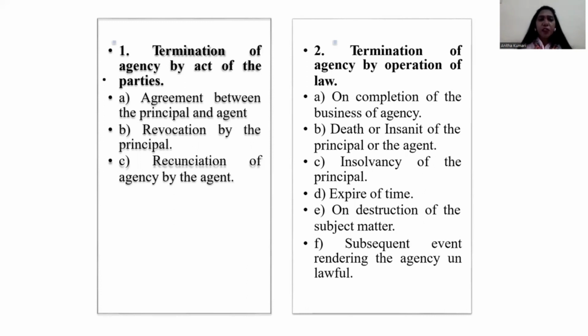Under the termination of agency by act of the parties: number one, agreement between the principal and agent; revocation by the principal; renunciation of the agency by agent. Then under the termination of agency by operation of law: on the completion of business of agency, death and insanity of the principal or agent, insolvency of the principal, expiry of time, on the destruction of subject matter, and subsequent event rendering the agency unlawful.